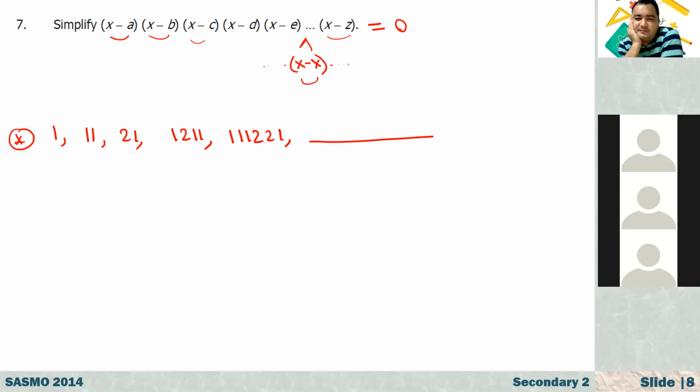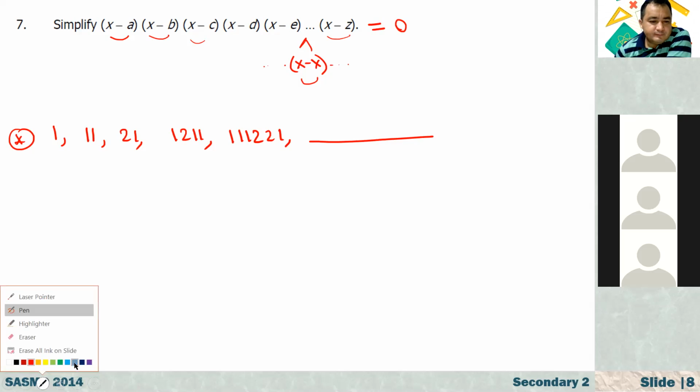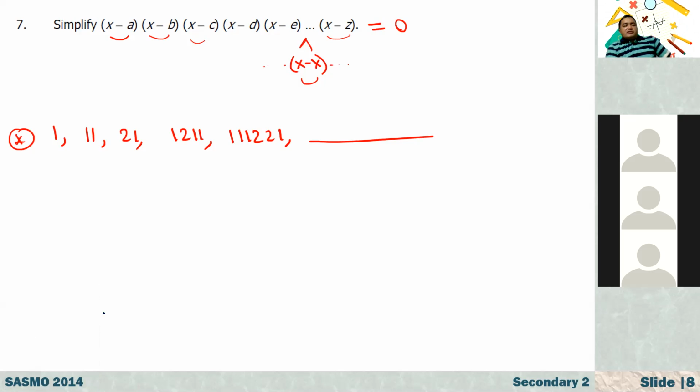What is the next term? I don't know. Also, are you there? Yes. What do you think? Have you ever seen this question before? And that's a tricky question, right?